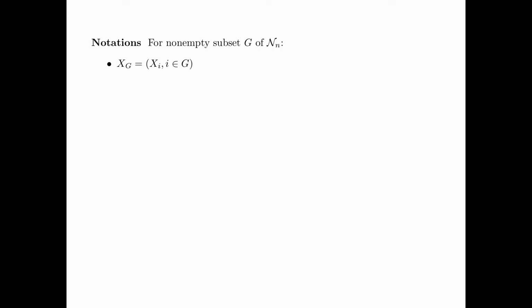We now introduce some useful notations. For a non-empty subset G of the index set N sub n, let X sub G be the collection of random variables X_i, i in G, and X tilde sub G be the union of all X_i tilde, i in G.